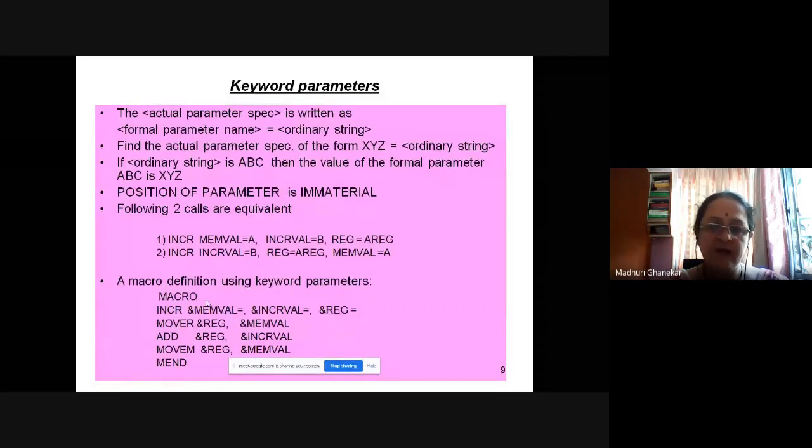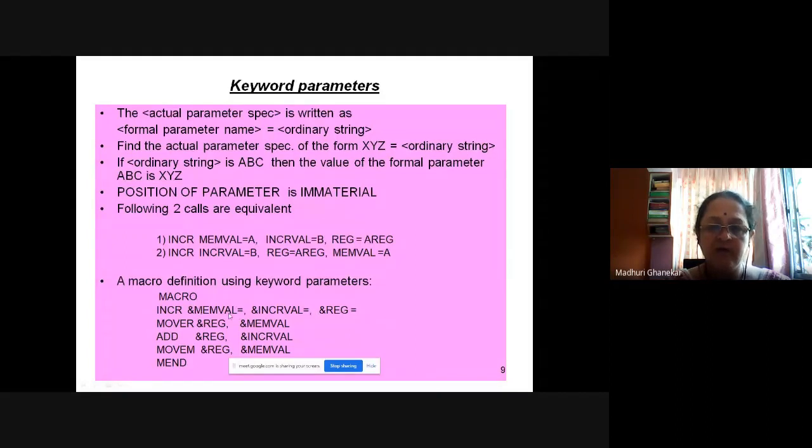Okay, ampersand is there for all types of parameters. For both the types, the ampersand is essential. So here all the three parameters are keyword parameters. Now, you can give the call to the same macro like this or like this. So for the same macro, two different calls have been demonstrated.